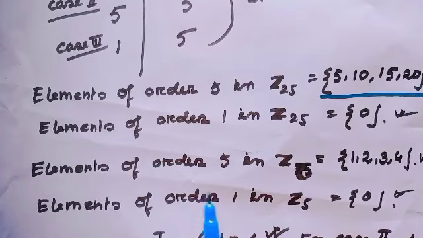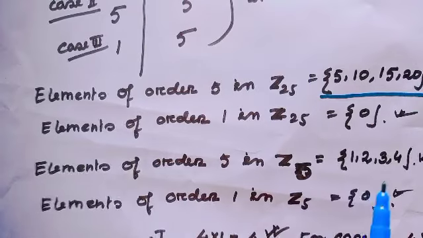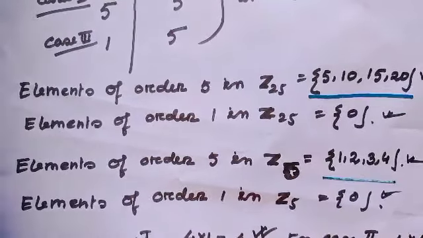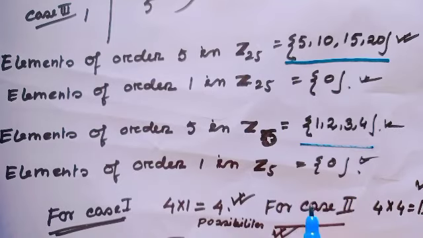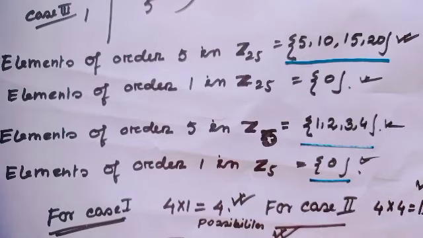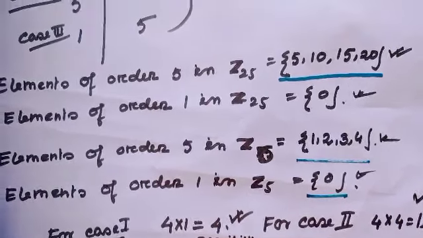Elements of order 5 in Z5 are 1, 2, 3, 4. So there are 4 elements of order 5 in Z5, and the only element of order 1 in Z5 is the trivial one. So there exists only one element of order 1 in Z5. Okay? Well, now consider case 1.